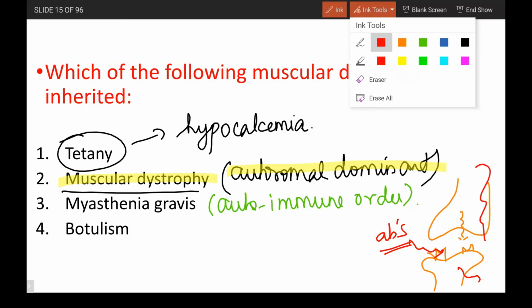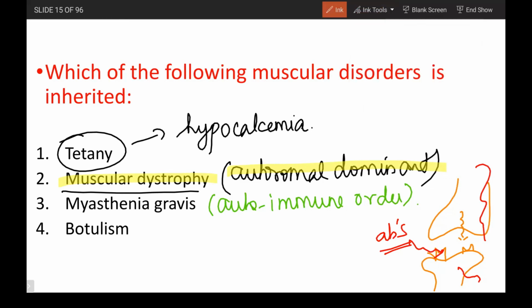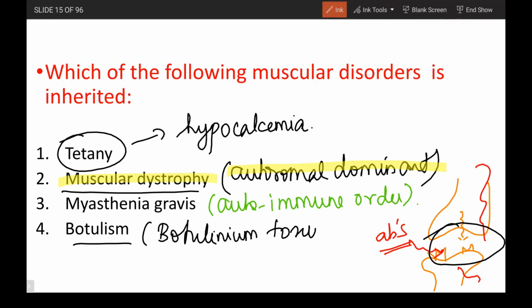Botulism is due to a neuromuscular blockade. This neuromuscular junction is going to be blocked because of consumption of some toxins like botulinum toxin. So we have a toxin which is a neuromuscular blocker. In a patient who has severe muscular spasm, we generally give neuromuscular blockers to reduce that spasm and relax the muscle, because impulse will not be conducted, right? So botulism is the condition where there is a neuromuscular blockade because of botulinum toxin. So this is about the 4 options.